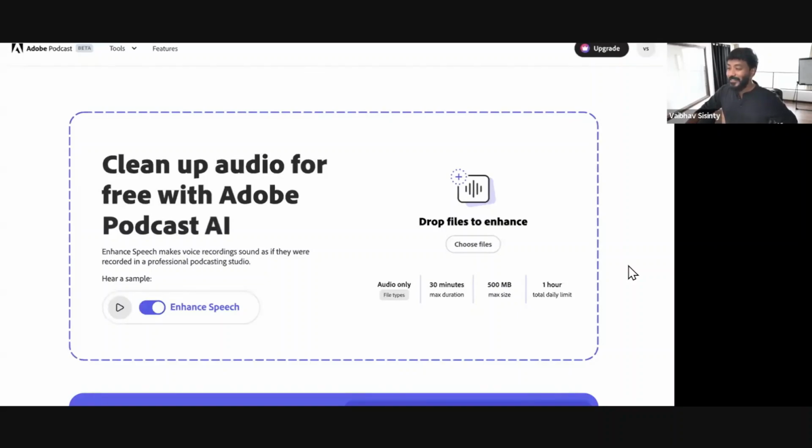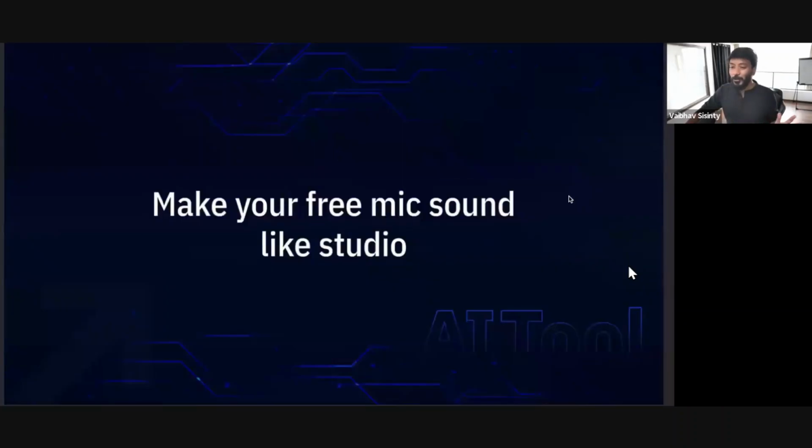Guys, do you notice the difference, how beautiful the audio has become all of a sudden? All the noise is gone. Everything is gone. You don't need a fancy mic. I would never buy this mic anymore. I would use the cheapest mic and use Adobe Podcast for free to get it done.